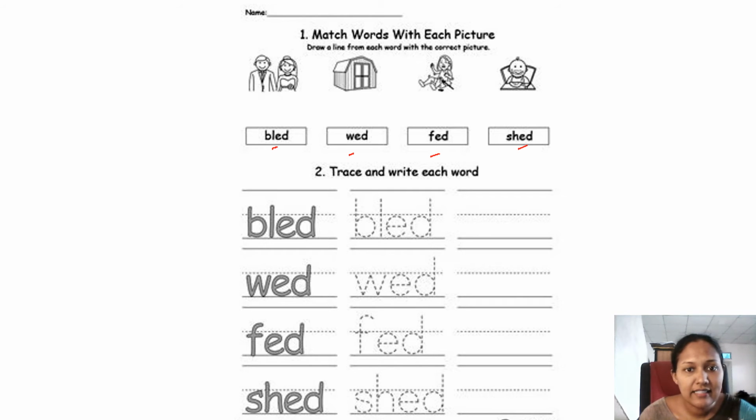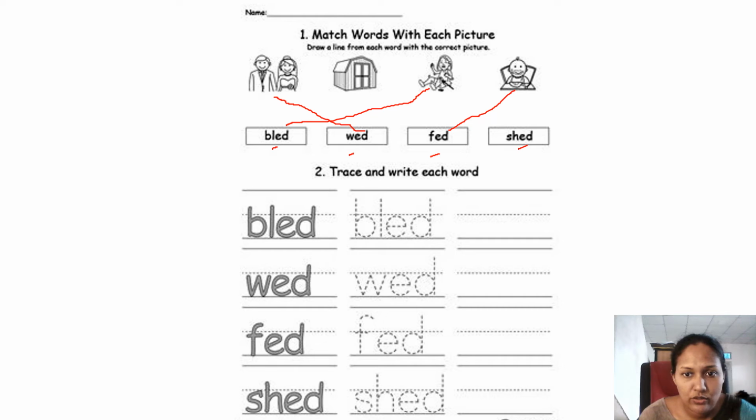Bled means blood came out, when someone is hurt and bleeds. Here. Bled. So you can match together. Then the next one is wed. Wed means a wedding ceremony. Wed. Then the next one is fed. Fed.